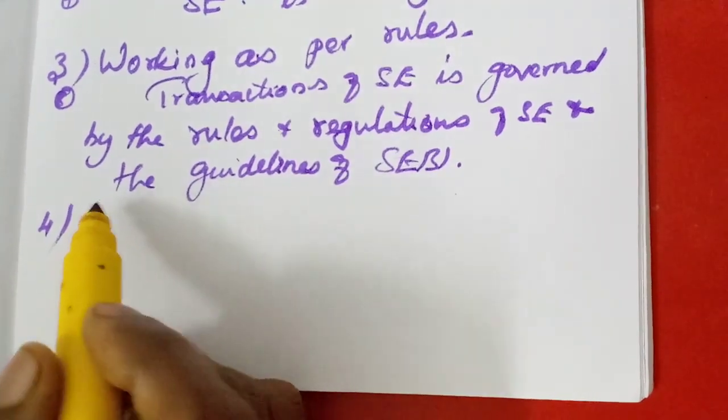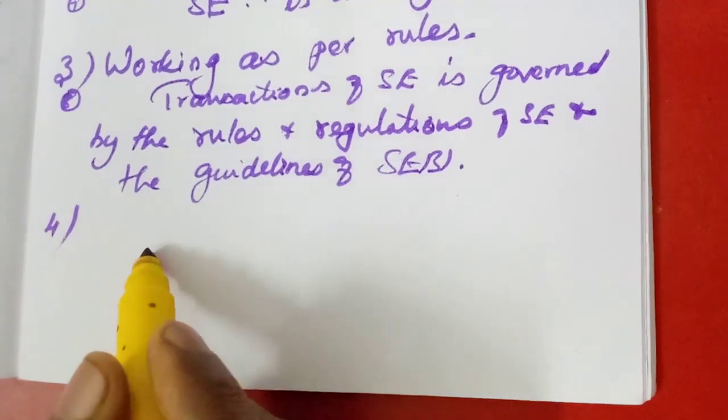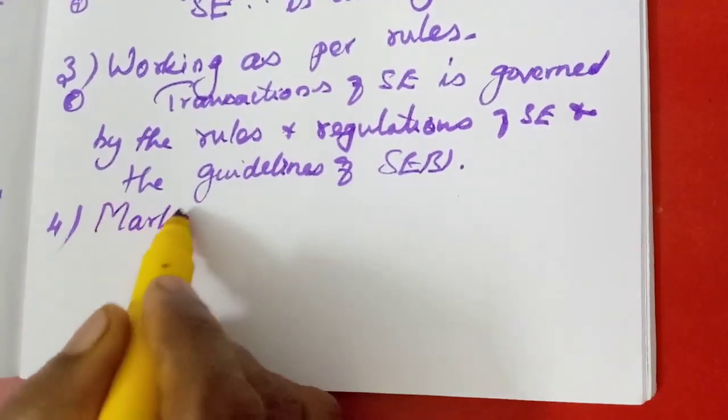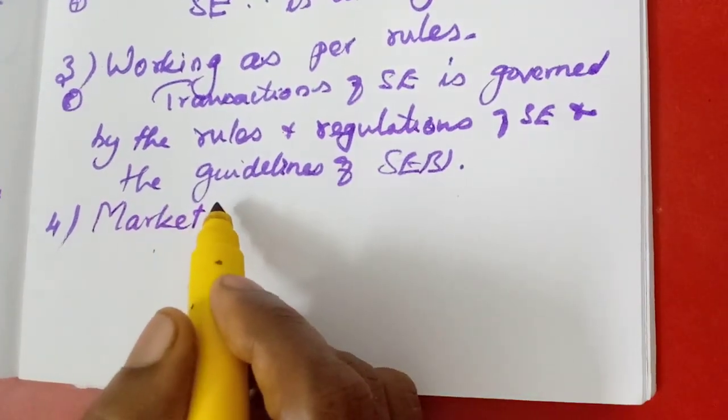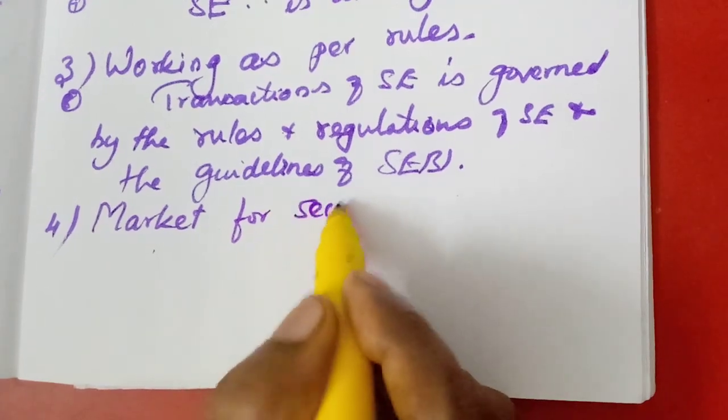Now, we will come from the beginning. That first point is market for securities. Stock exchange is a market, stock market, share market we say, isn't it? So it is a market for securities.